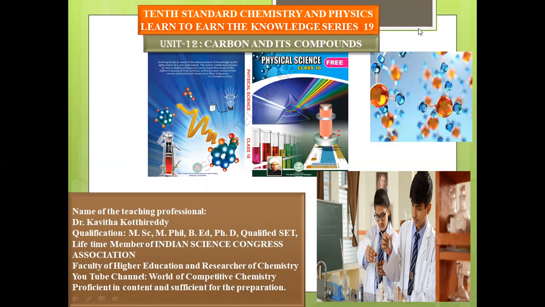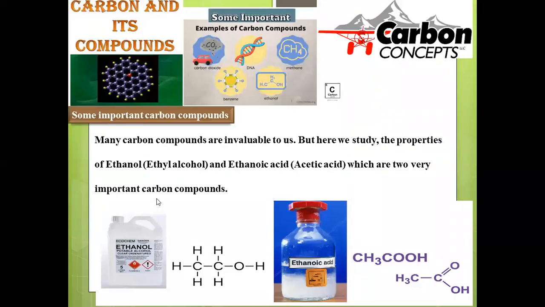In addition to these, we already finished units 1 to 11, and all these detailed explanations are available on the channel called the World of Competitive Chemistry. So here we are going to enter into series number 19 of carbon and its compounds, where some of the commercially available, most widely used compounds of carbon are going to be discussed. So let us enter into series number 19 of unit 12. Some important carbon compounds are going to be demonstrated over here.